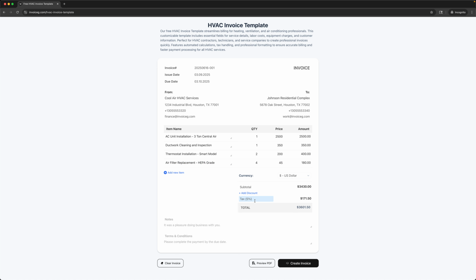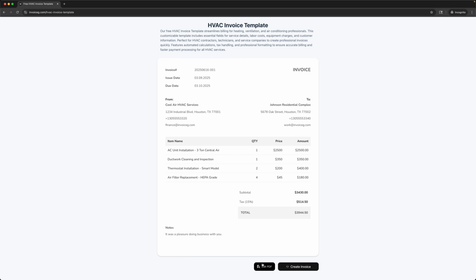We can also add a tax right away if needed. Let's set it to 15%. Let's also add some notes. Before creating the PDF invoice, let's click on Preview and see what we've got. Click on Create Invoice, and now let's wait a moment while our PDF invoice is generated.